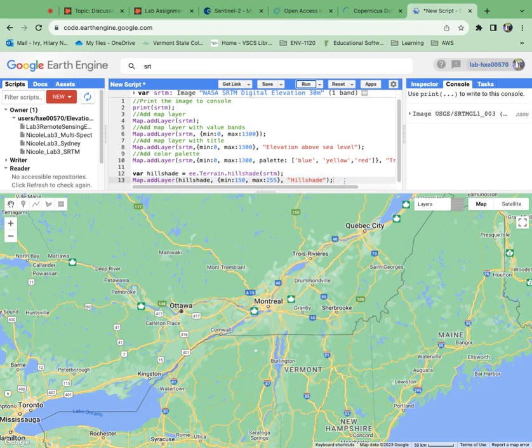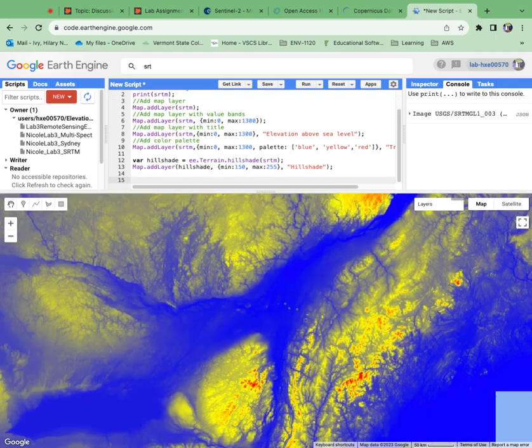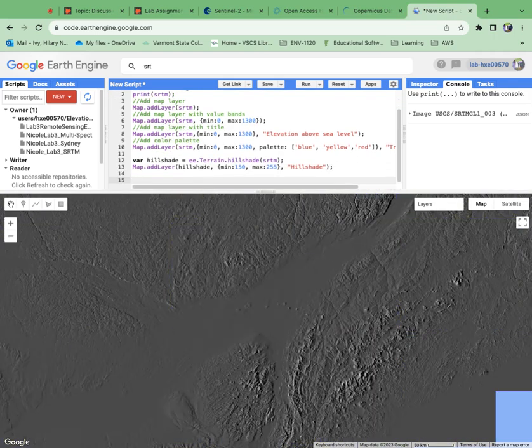Okay. Similarly, if we wanted to look at slope, we could do this as well. So again, we're going to pull in a new variable, which is called slope. Okay. We've told where we're looking.